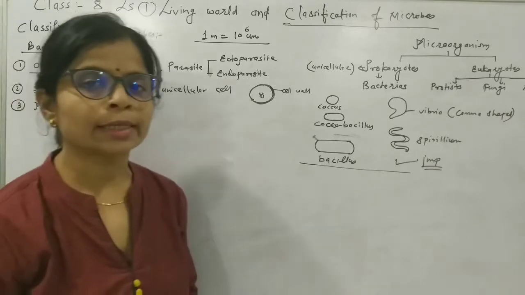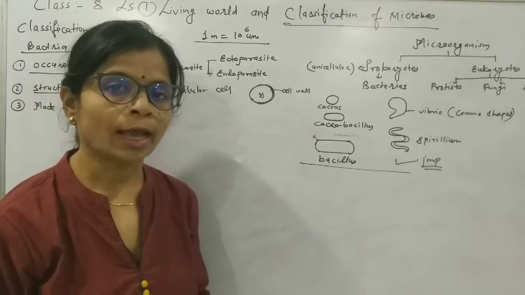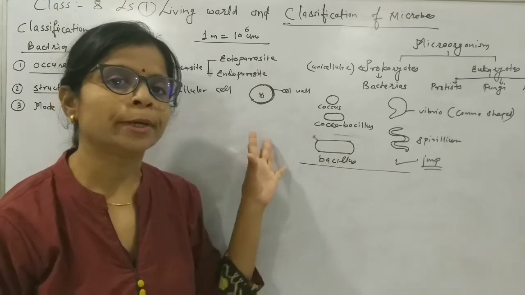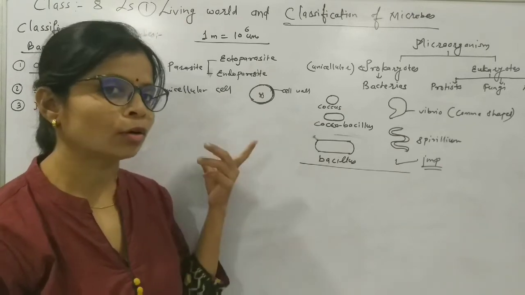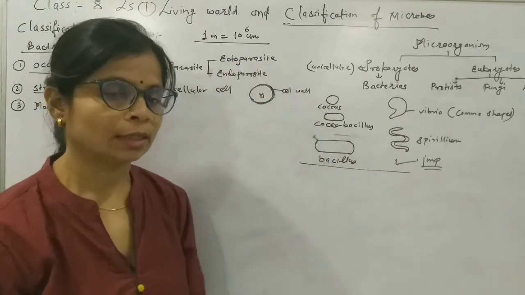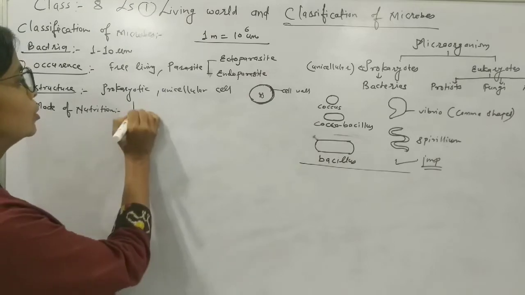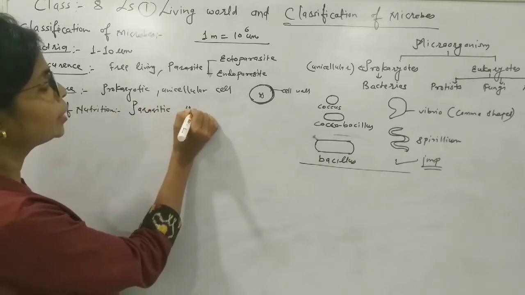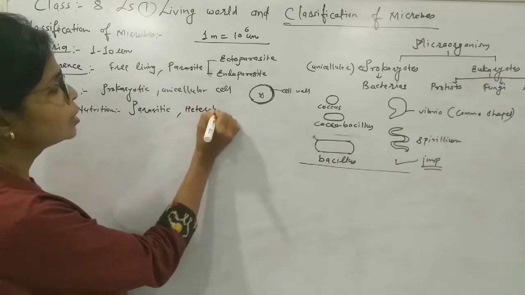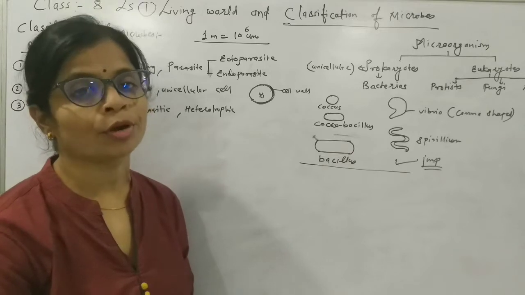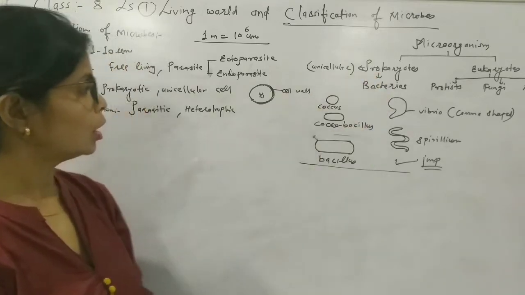All the bacteria are heterotrophic as they do not perform photosynthesis and they depend on others. They are called heterotrophic, and just now we have seen that they are parasitic. Parasitic we can write and heterotrophic we can say. So easily we can make the points using the chart.